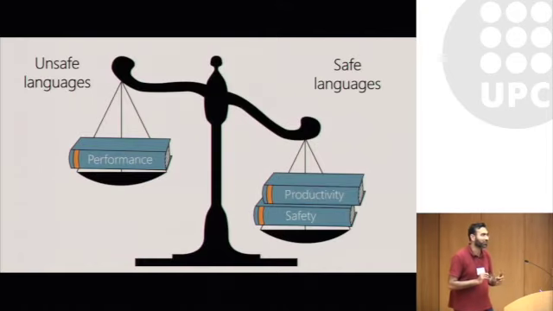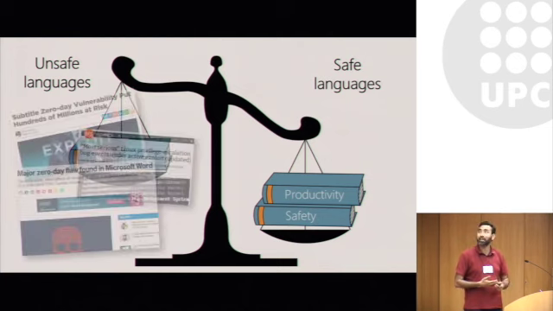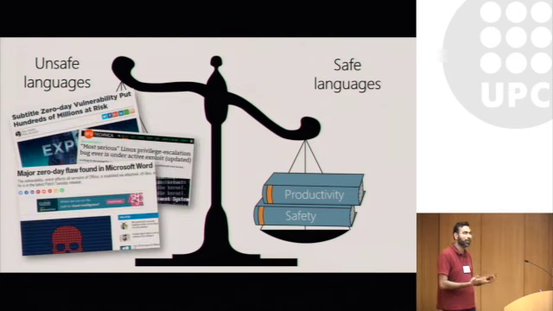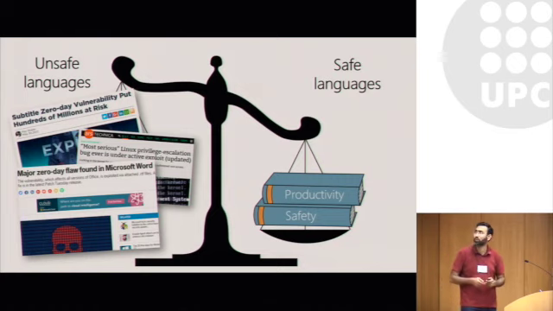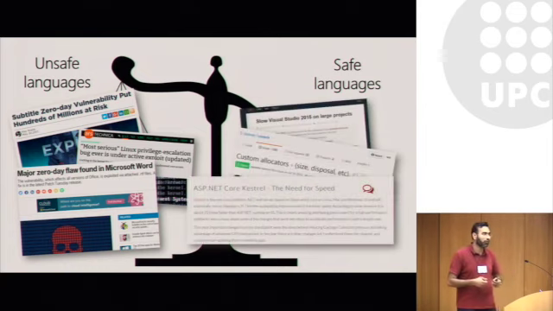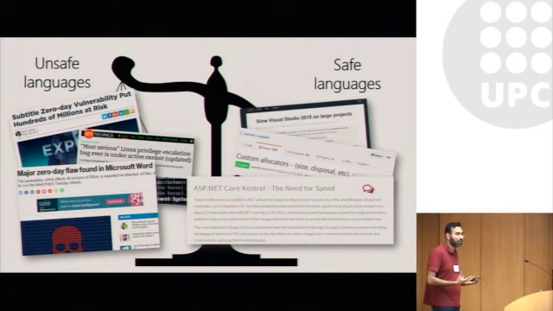But let's look at the problem first. Today, as developers, we have the choice of using either safe or unsafe languages for building our applications. So if you start with an unsafe language like C or C++, there is a potential that you can get very high performance. But you might inadvertently introduce vulnerabilities in your application which can lead to all sorts of exploits, and often do. On the other hand, you can start building your applications in a safe language like Java or .NET. But unfortunately, users of these applications written in these systems often complain about performance problems.